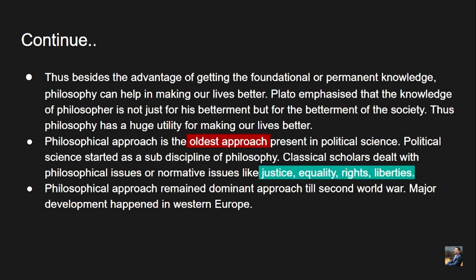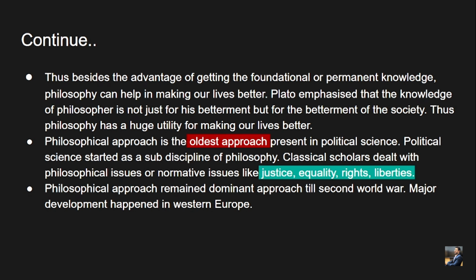Thus, besides the advantage of getting foundational or permanent knowledge, philosophy can help in making our lives better. As I've already told you, happiness, peace, etc. will help us make our lives better. Plato emphasized that the knowledge of the philosopher is not just for his own betterment, but for the betterment of society. Thus, philosophy has huge utility for making our lives better.